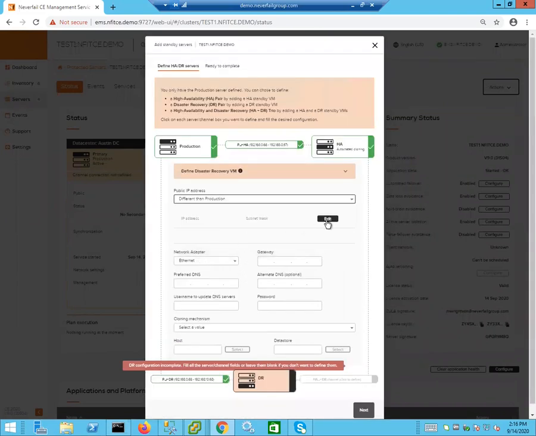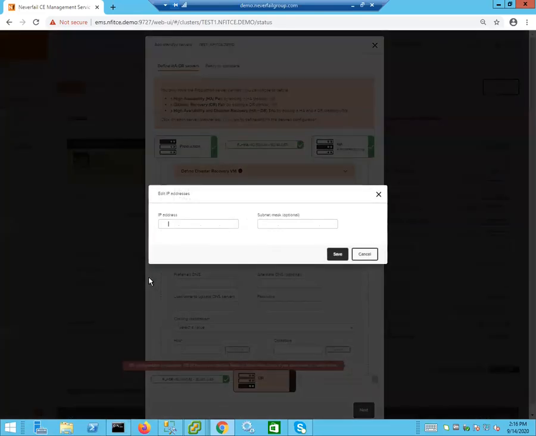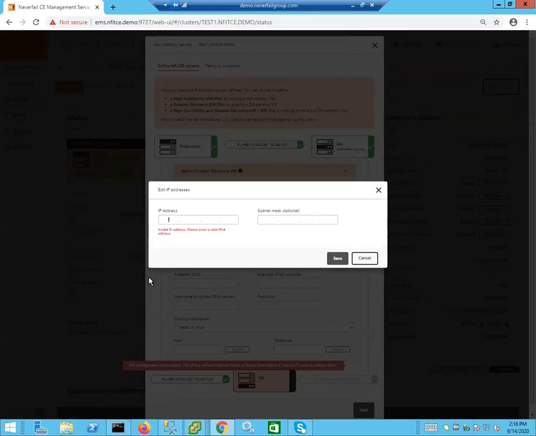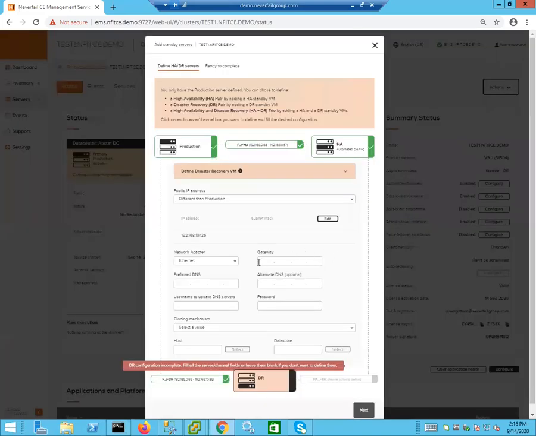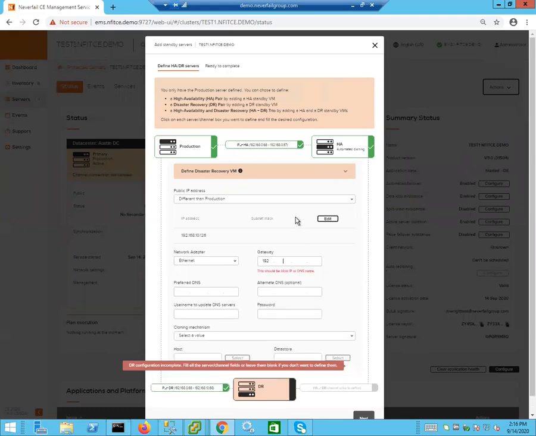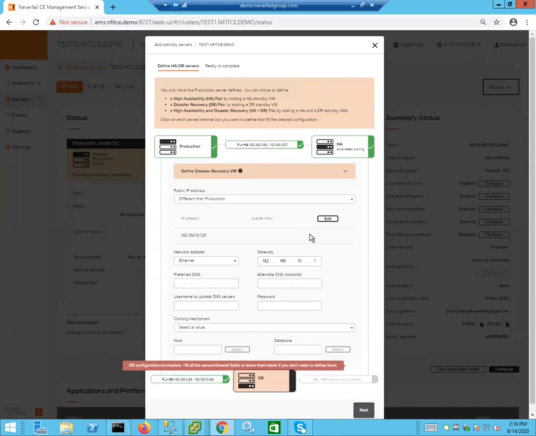In this case, we're going to have it be different from production. So the first thing we've got to do is add an IP address for the tertiary server. That address is going to be 192.168.10.126. And then we're going to put our gateway address in, which is going to be 192.168.10.1, as this is in a different data center.